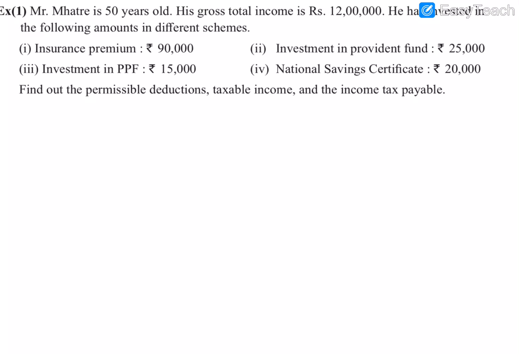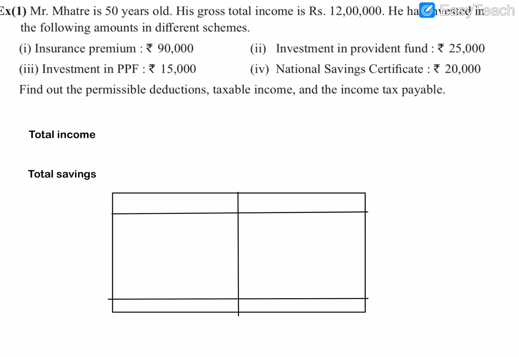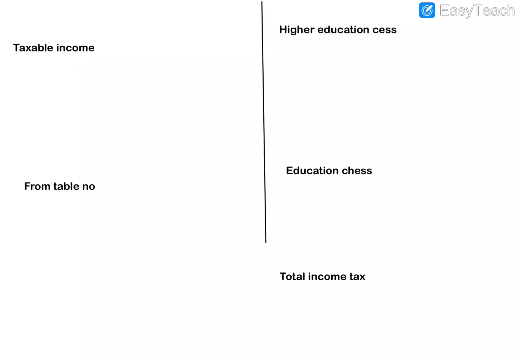Before that we have to go through the steps of solving this type of problem. For calculating income tax when many investments are given, you will have to learn these steps first, so it will be easy to solve the problem. Total income, total savings, then taxable income, then we have to find from which table, according to the age, he has to pay the tax, and we calculate the educational cess, higher education cess.